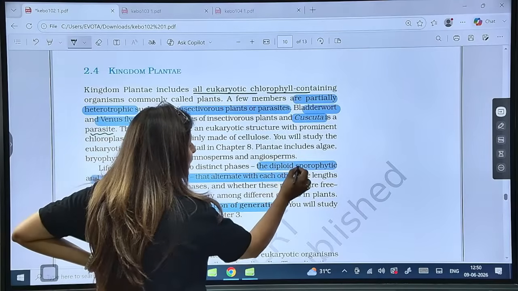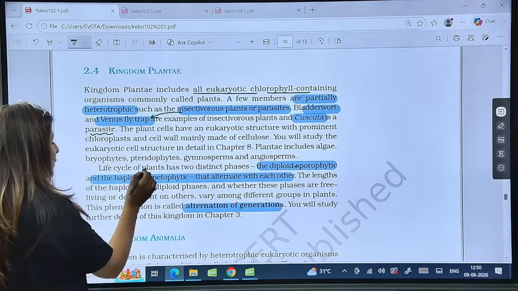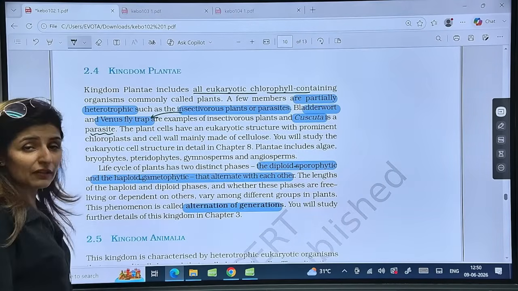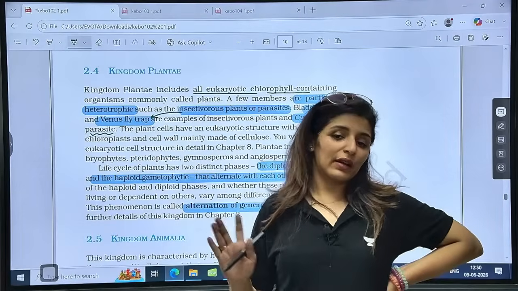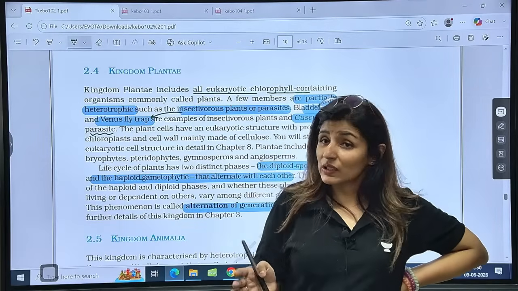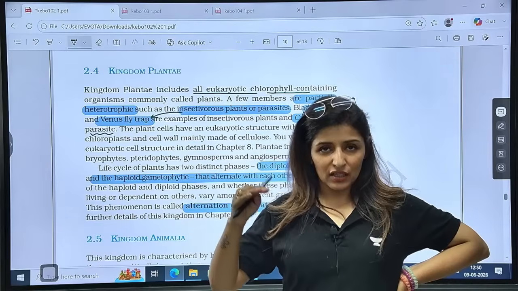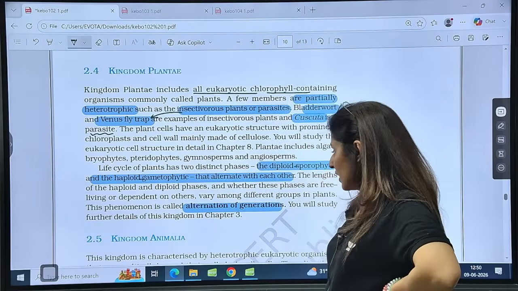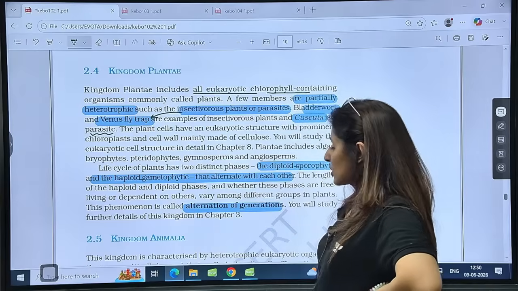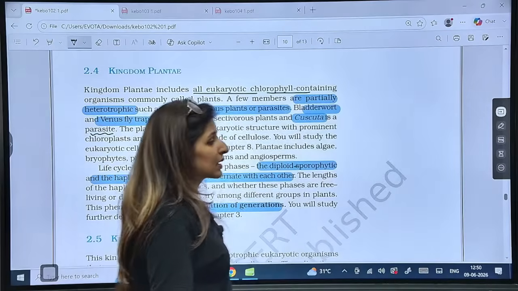The diploid one is known as the sporophytic phase, and the haploid is known as the gametophytic phase, and they will always alternate with each other, no matter what. One can dominate over the other, one can be predominant, but they will always alternate with each other. Is that clear? Now this is known as alternation of generations. Are these points clear to all?